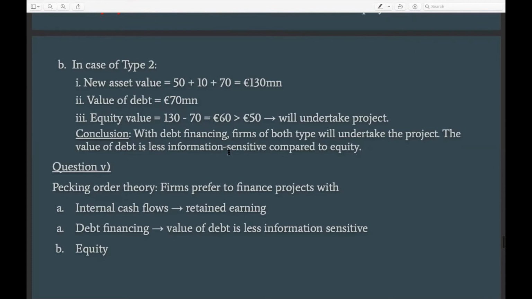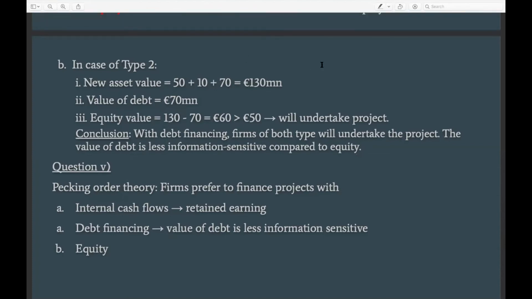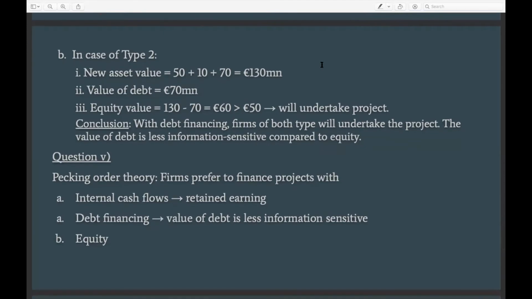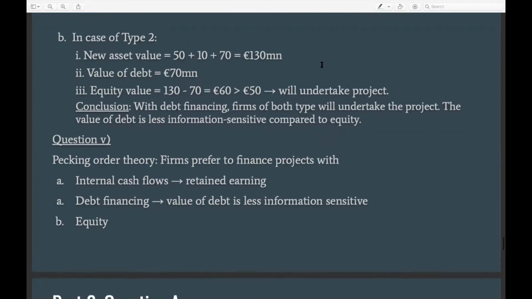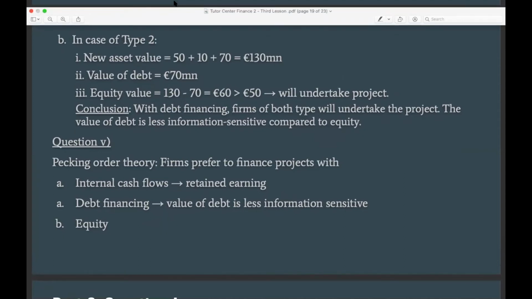And that's an important difference between debt and equity financing, apart from the interest tax shield and all other concepts that we have already seen before. So for the fifth part, I'll just pause a bit so that you could take note of the solution. And also feel free to ask any questions in the meantime that you may have.